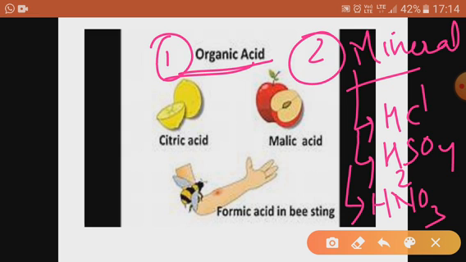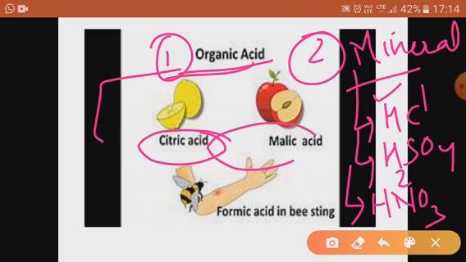And one thing you must be noticing is that all the acids have at least hydrogen in them. Whether it is organic or mineral, they have hydrogen. So this is the identification of any acid, that it has hydrogen in it. Then organic acids are citric acid, malic acid, all these are organic acids, which are mild, they have a mild effect and they are edible also.